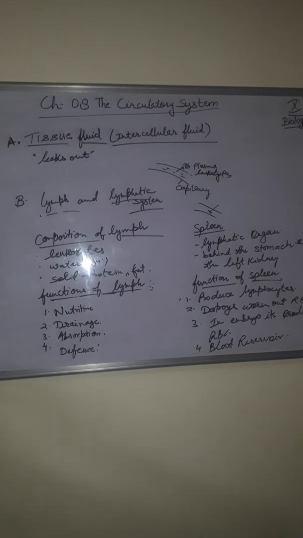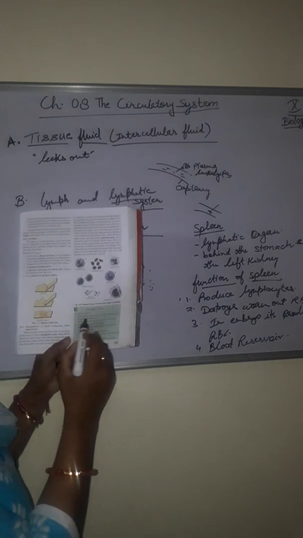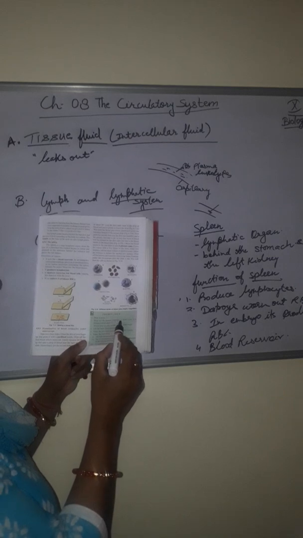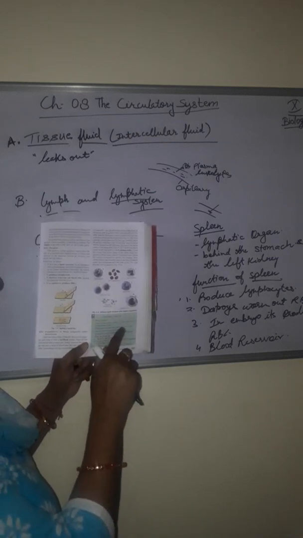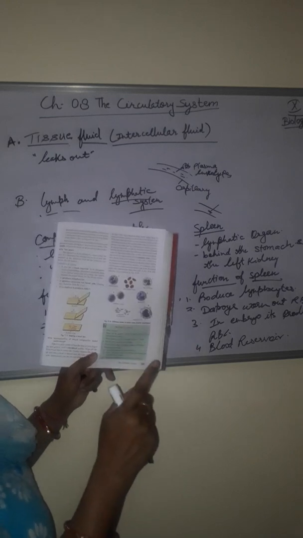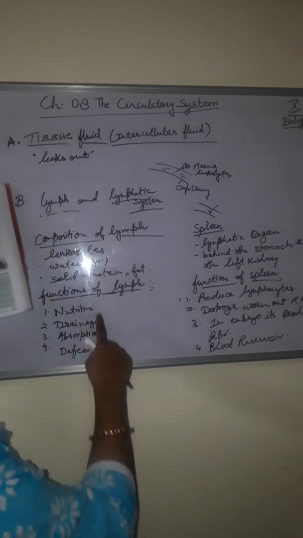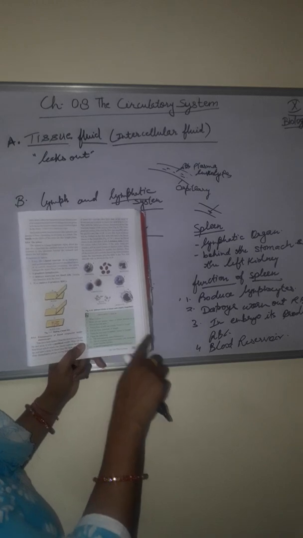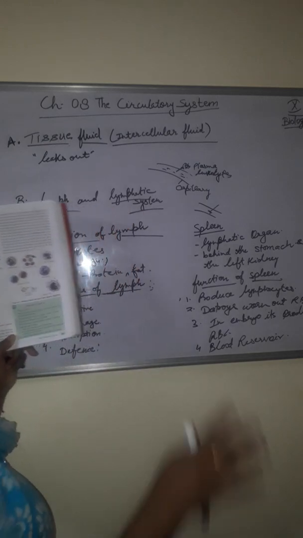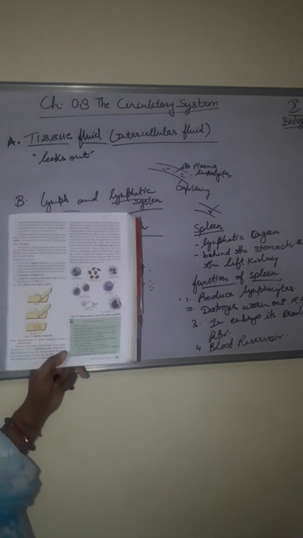Now, next one. Do these questions in your notebook. Progress check. What is pulse? What are the normal values of blood pressure in a normal human adult? Which kind of cells are mostly found in lymph? That is, as I told you just now, leukocytes. List the functions of lymph: nutritive, drainage, absorption and defense. And name the two lymphatic organs in humans. One lymphatic organ is the spleen, and the second is the tonsil.